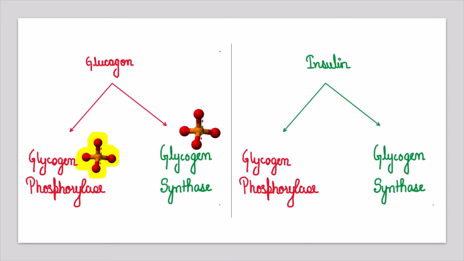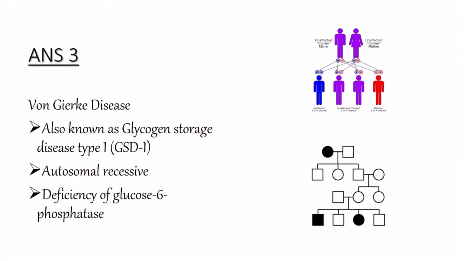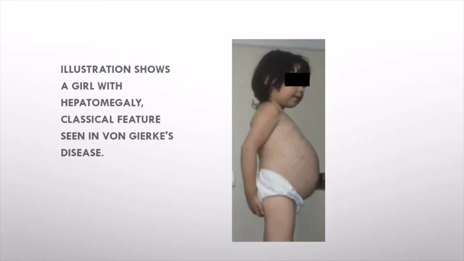Let's now see the answer to question number 3. Von Gierke's disease, also known as glycogen storage disease type 1, is an autosomal recessive metabolic disorder caused by the deficiency of the enzyme glucose 6-phosphatase. The deficiency of glucose 6-phosphatase results in inability to convert glucose 6-phosphate to glucose, impairing both glycogenolysis and gluconeogenesis. Here, this is the illustration which shows a girl with hepatomegaly, a classical feature seen in Von Gierke's disease.